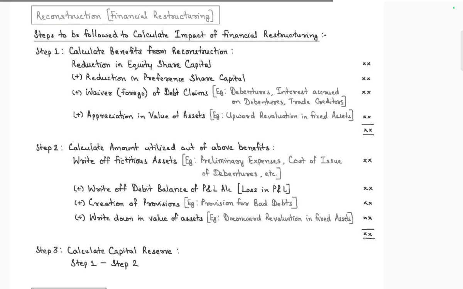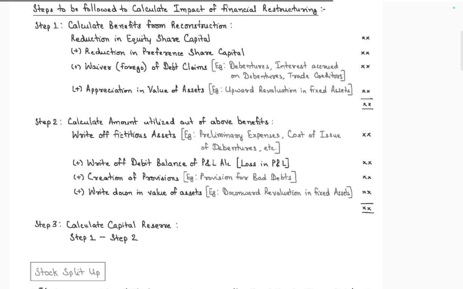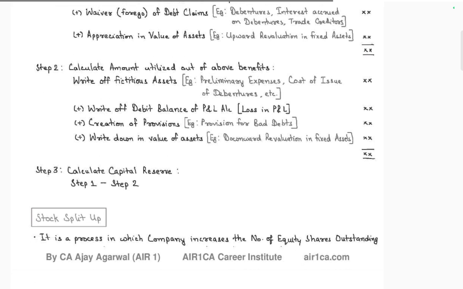So this is calculating the assets utilized out of writing off of the fictitious assets and writing off of the debts, writing off of the existing provisions, writing off of other values downwards. So 1 minus 2 gives the capital reserve.